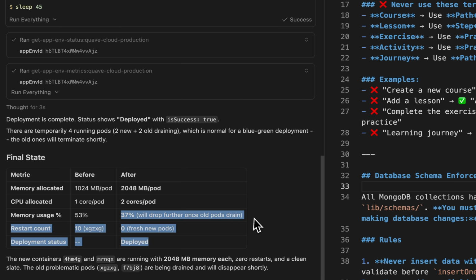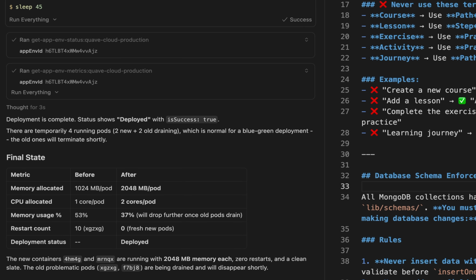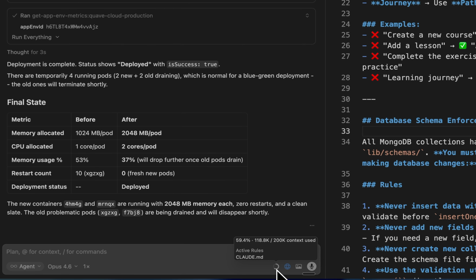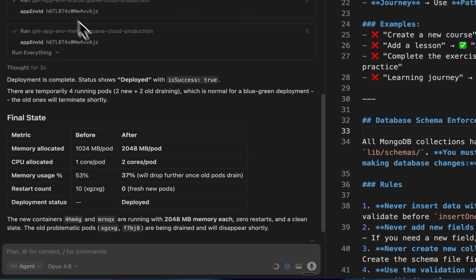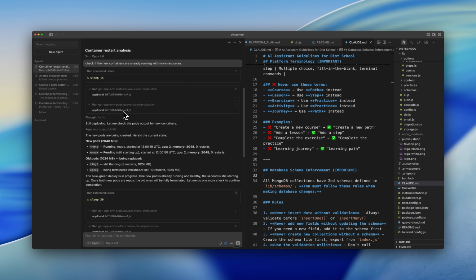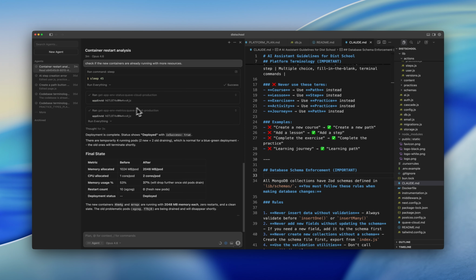And here it's probably still considering all the pods, so that's why it's saying that it's going to drop even further. You can see here that we used around 100,000 tokens, probably because we are talking with the MCP and also our Claude MD is loaded here, and it's a huge one. But that's it. In maybe 2 or 3 minutes, with a lot of waiting time from the AI, we had this fixed, and later we can come up with the actual fix to see if this memory usage is okay or not.